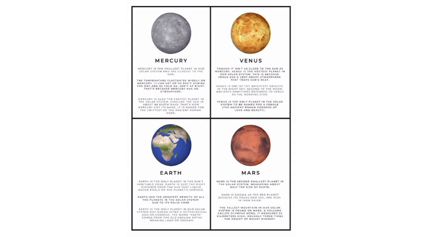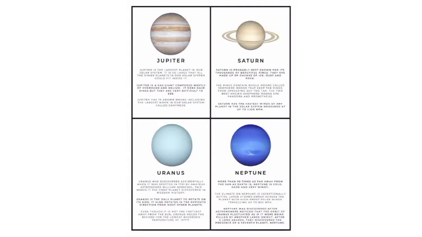And the last 4 planets, that is Jupiter, Saturn, Uranus and Neptune, are known as the outer planets of the solar system. These are the larger planets of the solar system, less dense, and they have a frozen surface, and their atmosphere is gaseous. So that was the basic difference between the first 4 and the last 4 planets of the solar system.